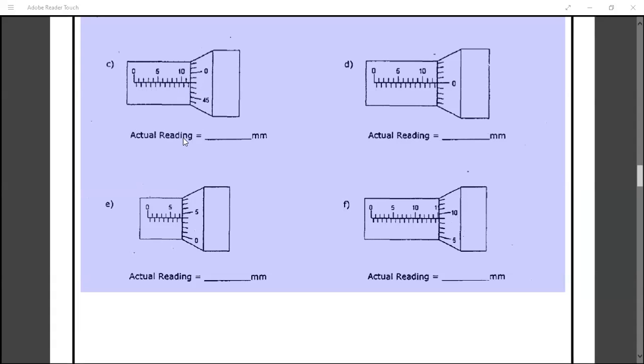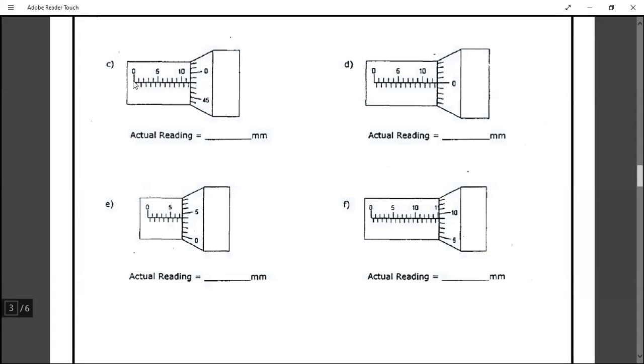In all the questions given in the worksheet, the main scale is related to only 1 millimeter readings. We are not subdividing it as 0.5 mm. Whenever we consider 0.5, at that time we can take it into the measurements. But in this worksheet, the questions are formulated such that we have just a 1 millimeter scale.